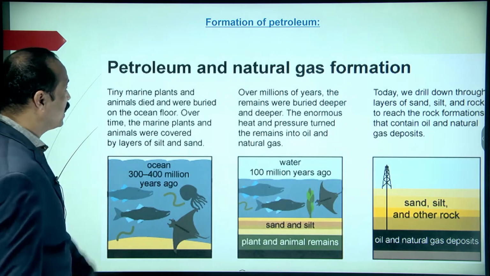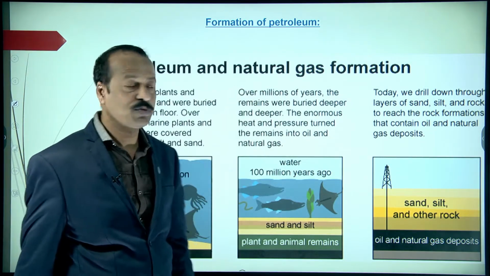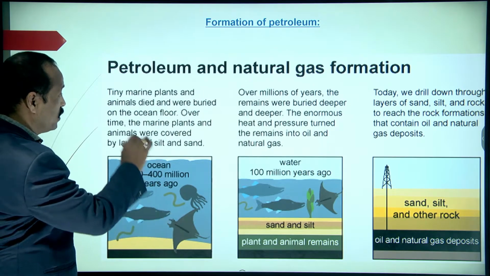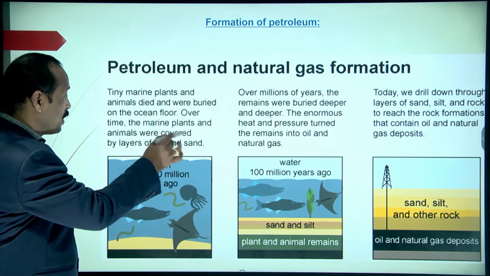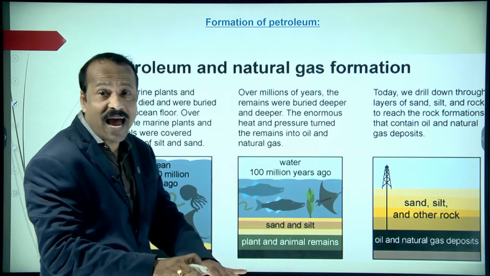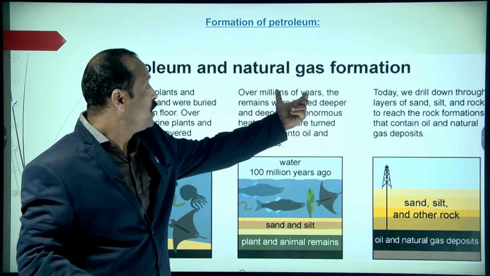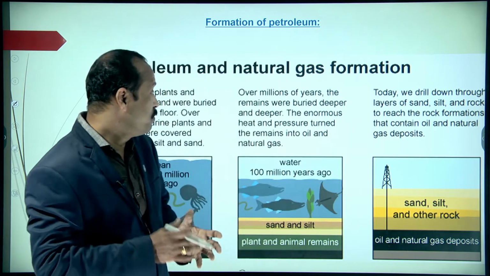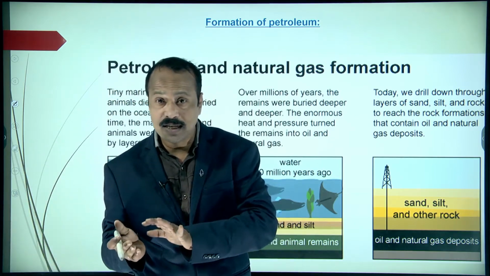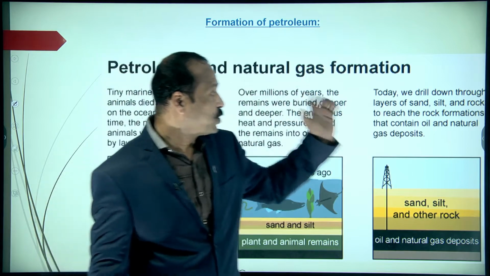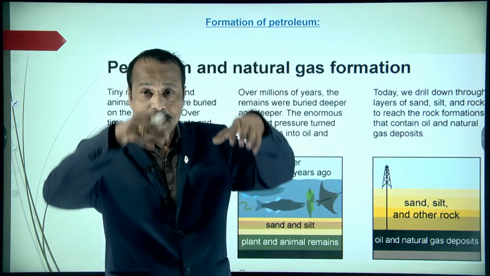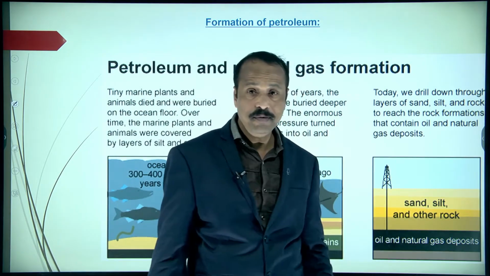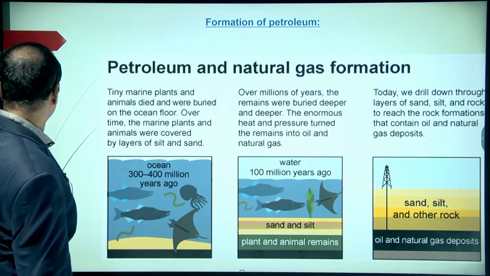Once again, I will explain diagrammatically. This is petroleum and natural gas formation. See students, tiny marine plants and animals died and were buried on the ocean floor. Over time, they were covered by layers of sand and silt. Over millions of years, going deeper and deeper, an enormous amount of heat and pressure built up, so they turned into petroleum. Today we can get that petroleum by drilling the oceans. Is this clear to you? So that is the formation.